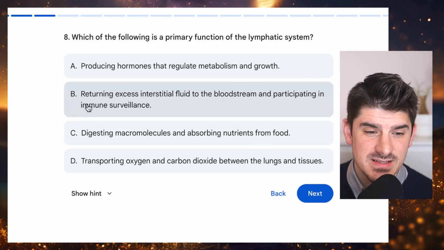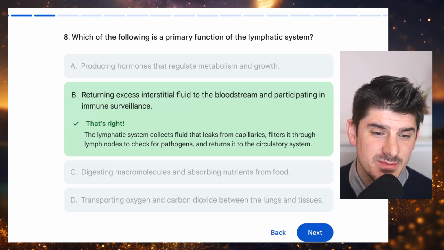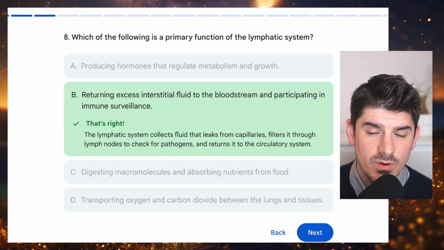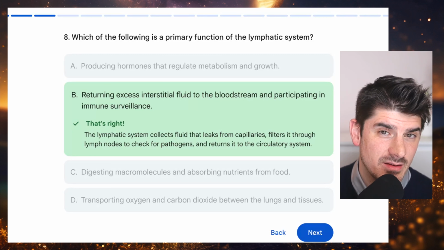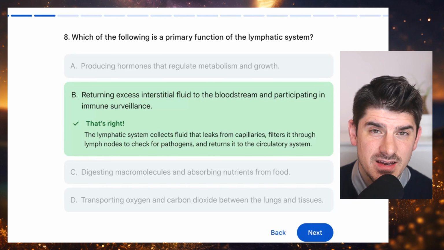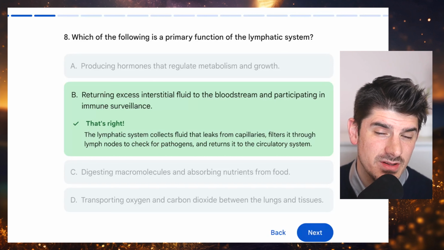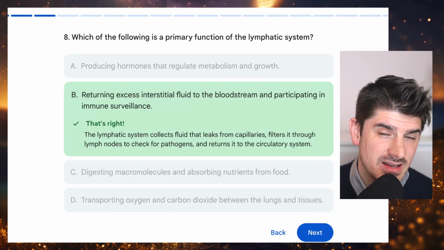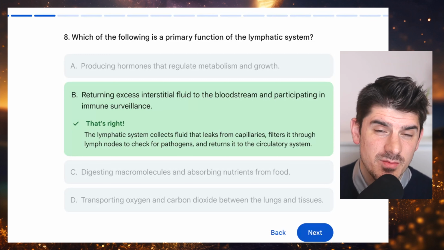The lymphatic system exists for B. Returning excess interstitial fluid to the bloodstream and participating in immune surveillance. Because when your heart pumps blood, liquid ends up between the cells. This fluid is then channeled into the lymphatic system and eventually returned to your circulation. While doing this, it also collects any kind of foreign objects or foreign organisms that are between the cells in that interstitial space. And of course, we are all familiar with lymph nodes that get swollen when you are sick, because this is a form of essentially checkpoints for immune surveillance.